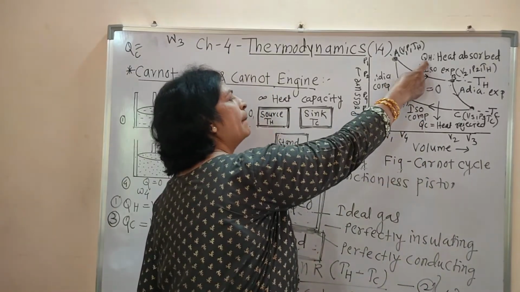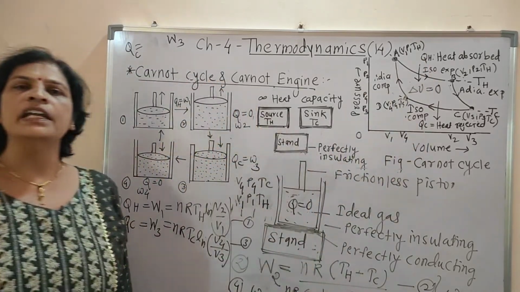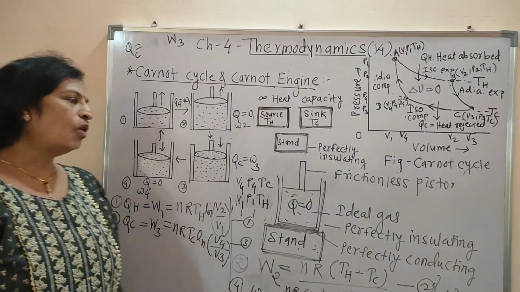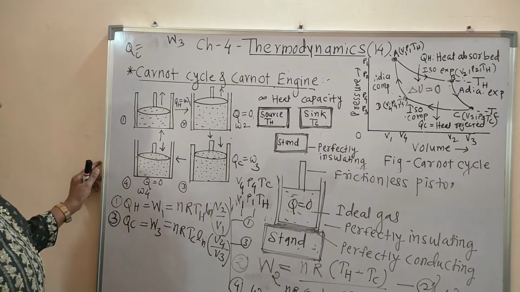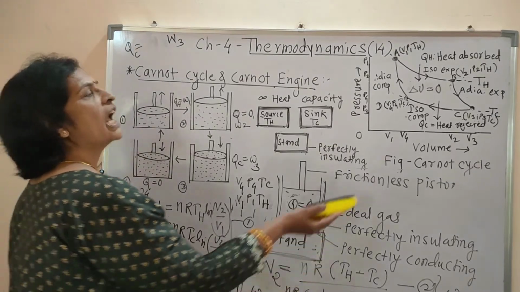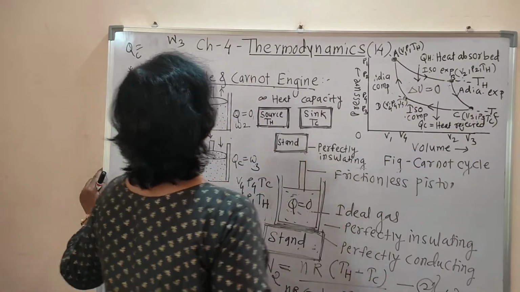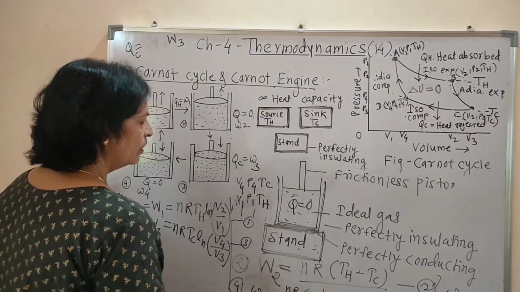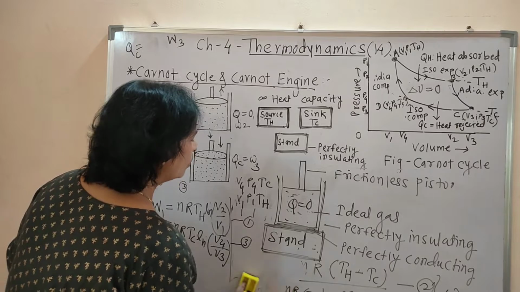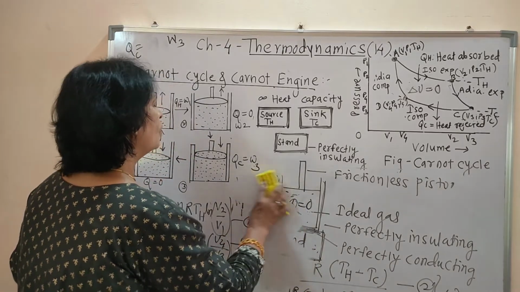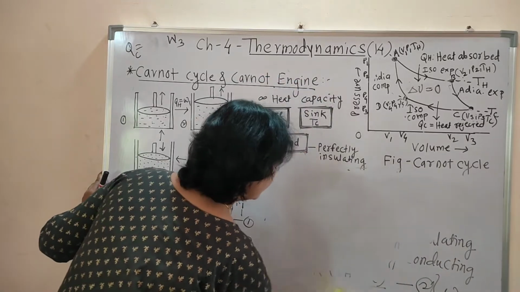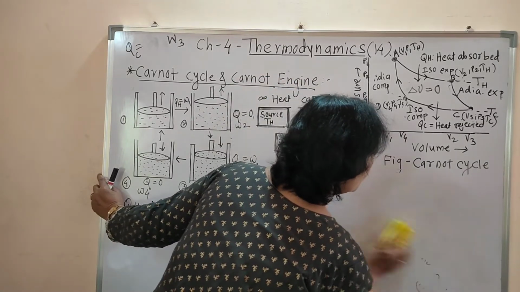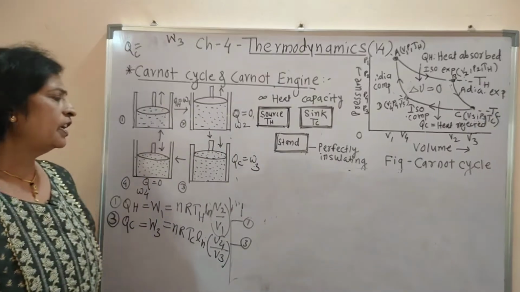Understood? In isothermal expansion, heat is absorbed, and in isothermal compression, heat is rejected. QH is the heat absorbed and QC is the heat rejected. Now we have to obtain the derivation for the efficiency of this Carnot engine, and this cycle is called a Carnot cycle. Okay. Now we have to calculate the efficiency of this Carnot heat engine. Then we know the formula for efficiency.